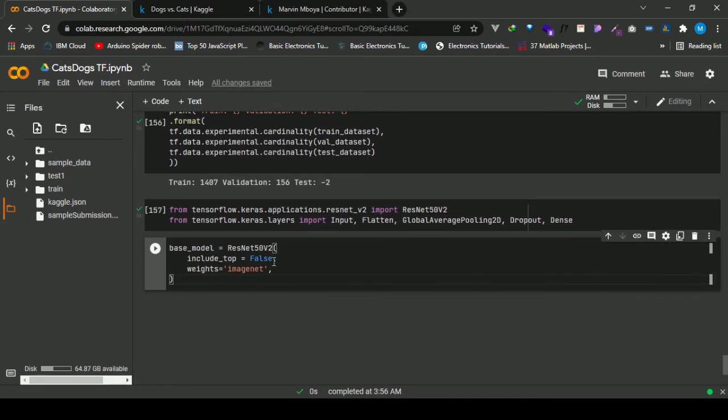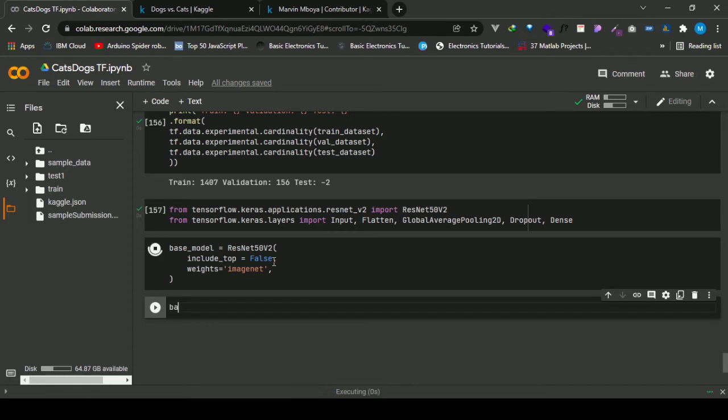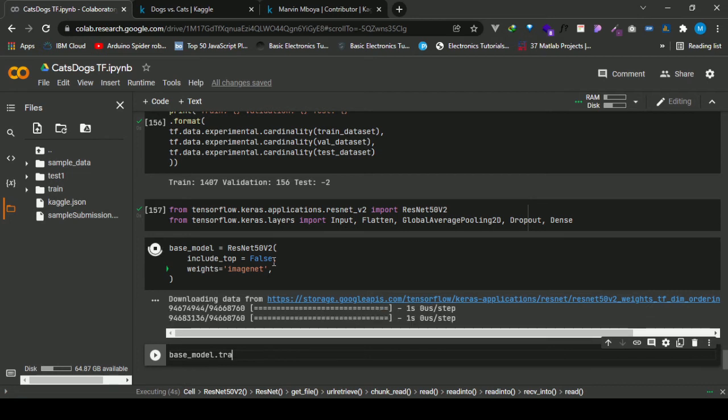I don't want the top, since the original last layer with ResNet 50 was for ImageNet classes. That's 1000. I actually don't want that one, since I'm going to use only 2 classes. Then I want to freeze the earlier layers because I won't be training that part.